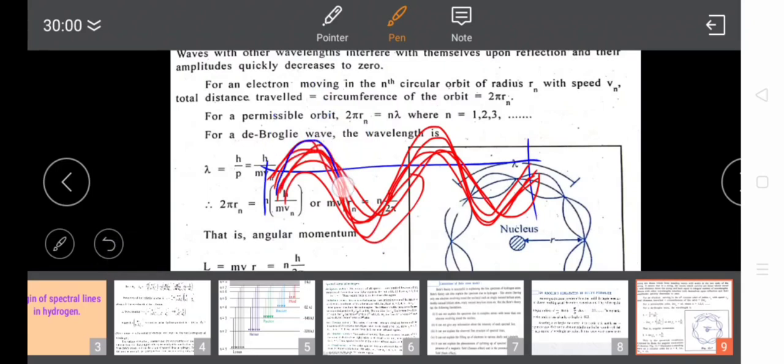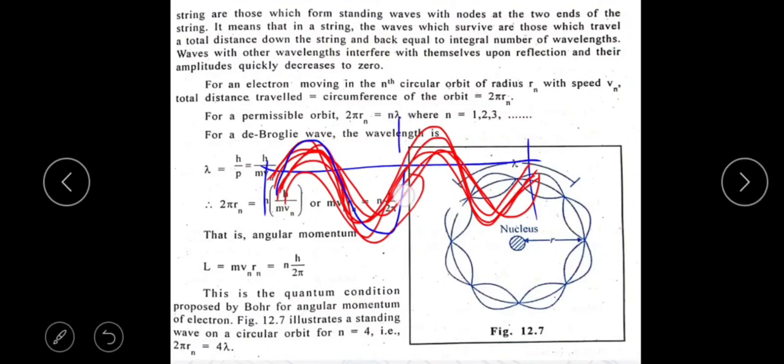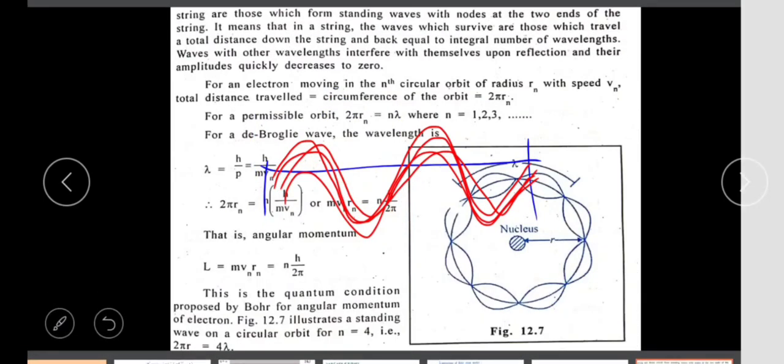This is one complete wave, and its distance is the wavelength. Here there are two wavelengths present, like this.